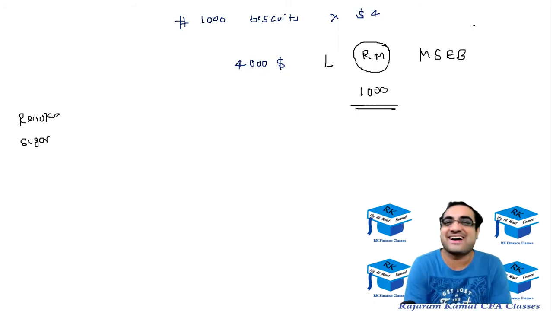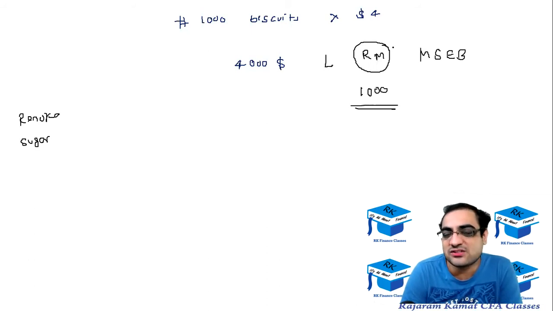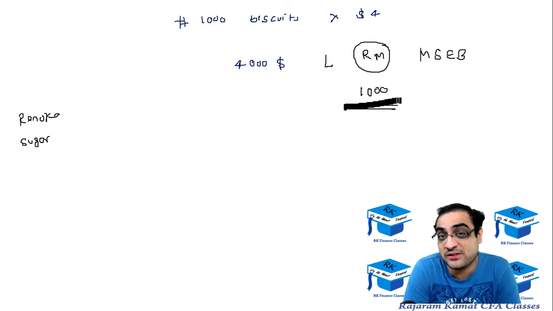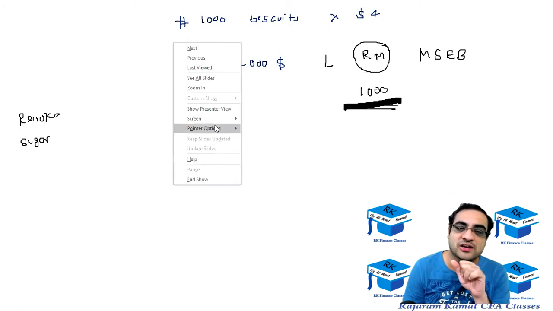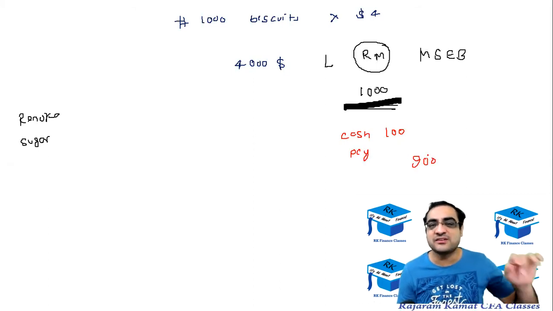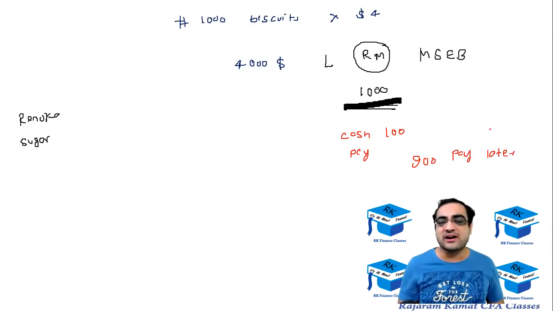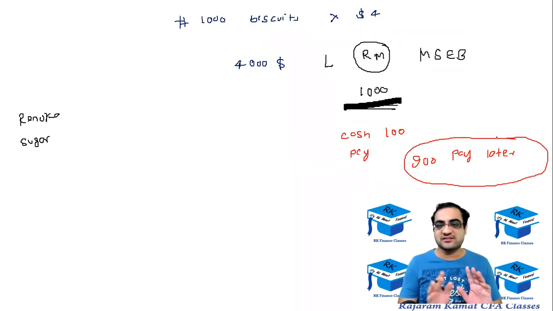Okay, no problem. Okay, so Renuka Sugar has trust in us, and hence they said कि आपका total bill हुआ है $1,000 का. All the raw materials that we have supplied to you, उसका bill है $1,000 का. But we trust you, तो आप सिर्फ हमें $100 का पेमेंट करो. You just pay cash of $100, and बाकी $900 हम भूल नहीं जा रहे, but you pay us आराम से, pay later. Okay, so you require us to pay just $100 right now, and $900 you can pay later. Okay, so this is a revised thing.